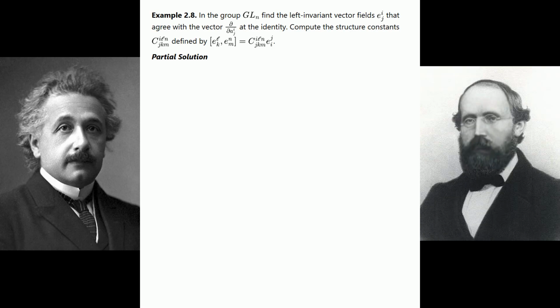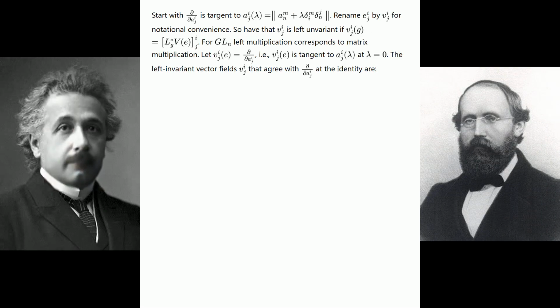Partial solution. Start with the partial differential over partial differential A_j^i, which is tangent to A_j(lambda)^i equals the matrix A_n^m plus lambda delta_i^m delta_n^j. Rename E_j^i by V_j^i for notational convenience. So we have that V_j^i is left invariant if V_j^i at g equals the pushforward by L_g of V at e, the j, i component.